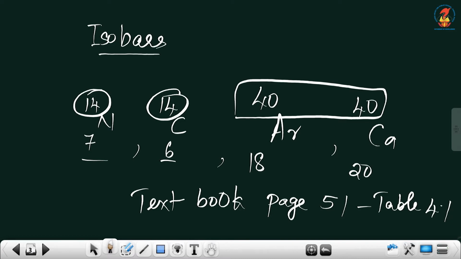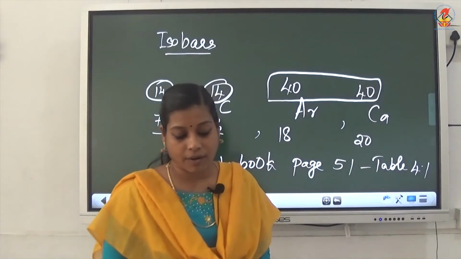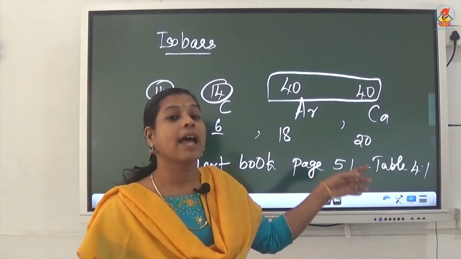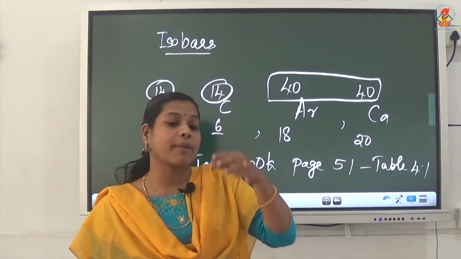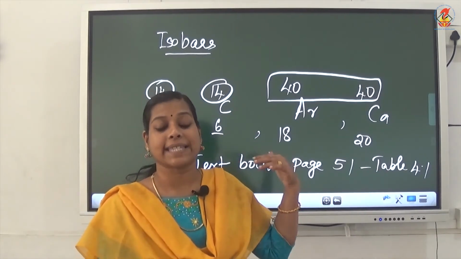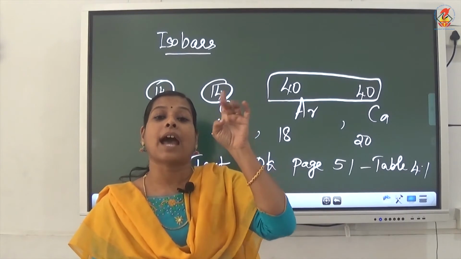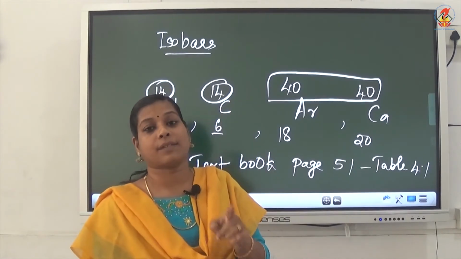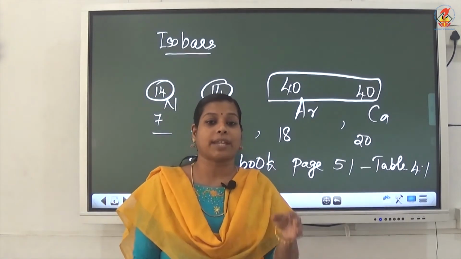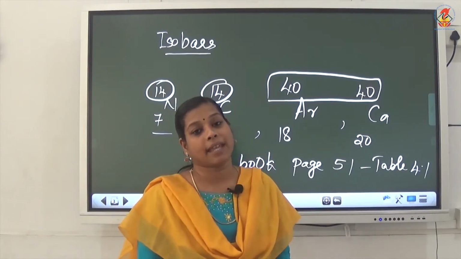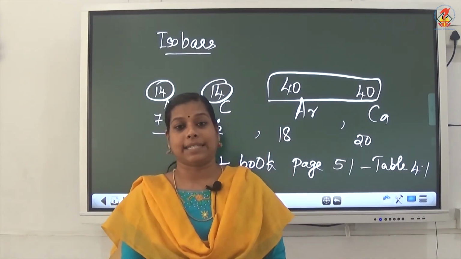Table 4.1 clearly gives the electronic configuration of different elements and their number of protons, electrons, neutrons and valency, everything from atomic number 1 to 18. So, you have to learn by heart the atomic numbers and the names of the elements from 1 to 18.